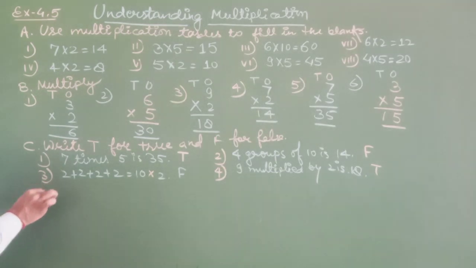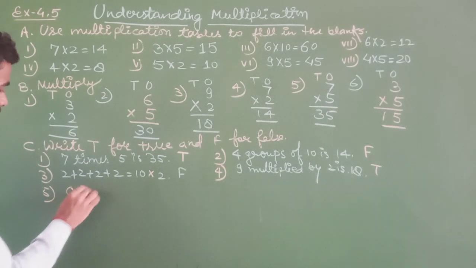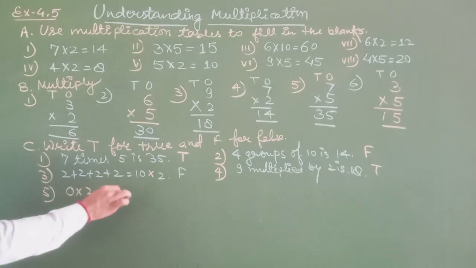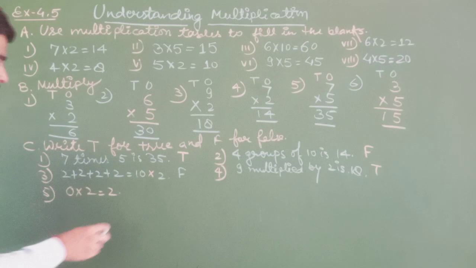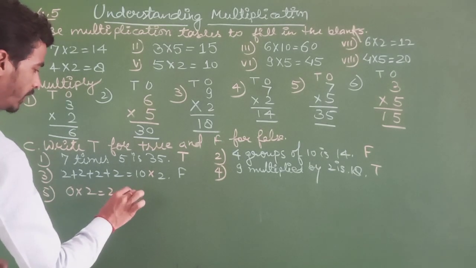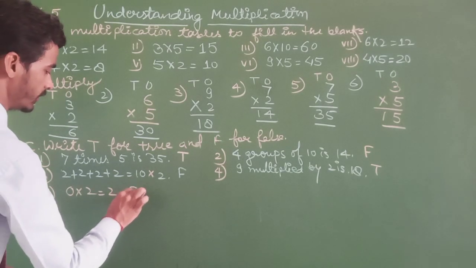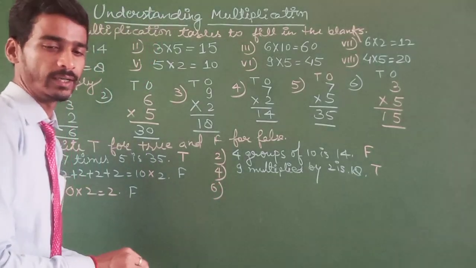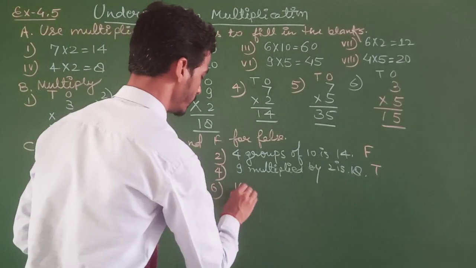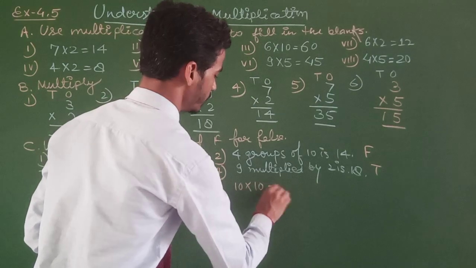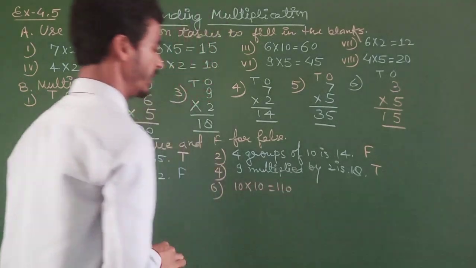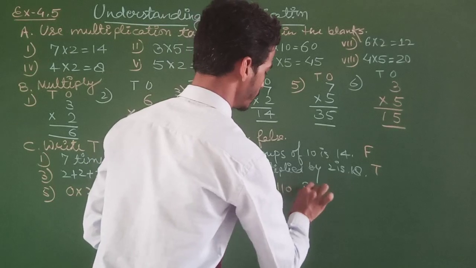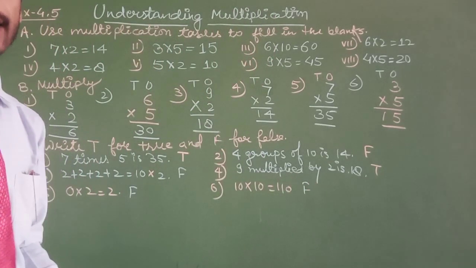Now come on the question number 5. And the fifth one is 0 multiplied by 2 is equal to 2. That's false, because when you multiply a number by 0, it becomes 0. The answer is 0. That is false. The sixth one is 10 multiplied by 10 is equal to 110. That is false. Because 10 multiplied by 10, 10 tens are 100. That is false.